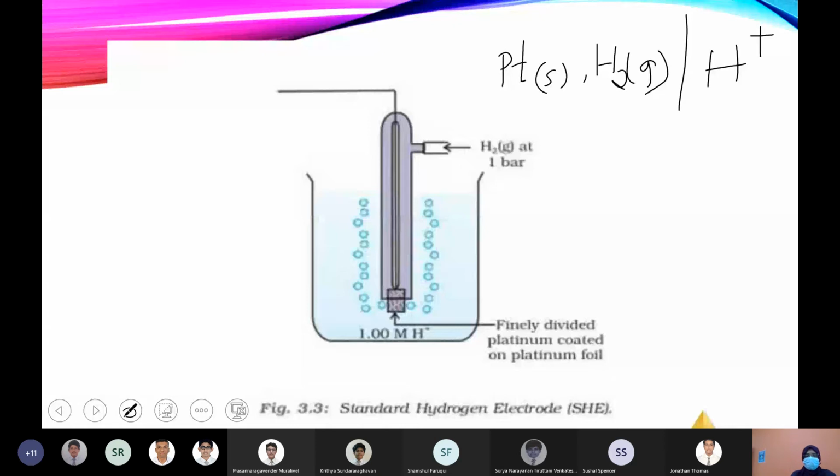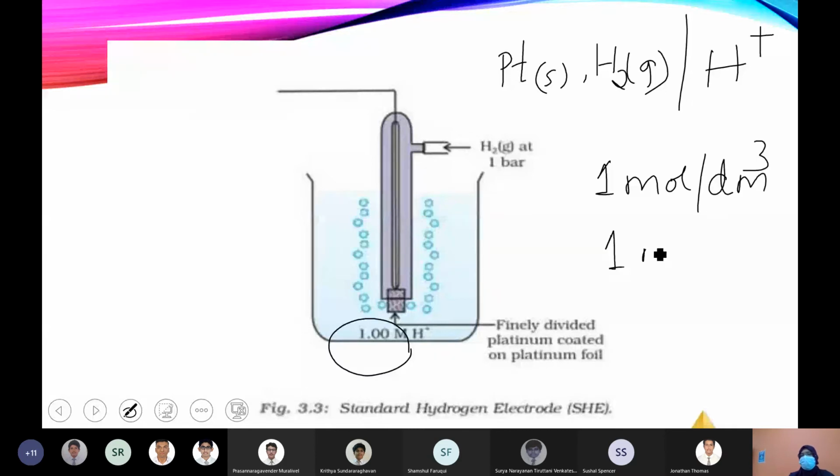Its concentration is 1 molar, that is 1 mole per decimeter cube, or you can write 1 mole per liter. That is when we call it standard, whenever the measurement is done under standard conditions, meaning 1 mole per liter concentration.